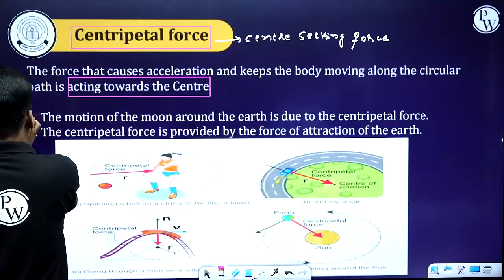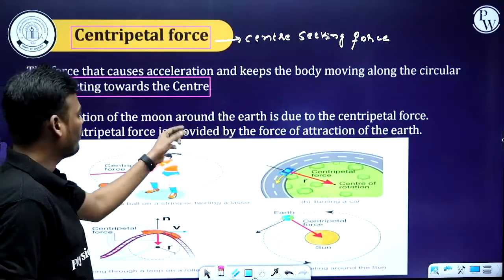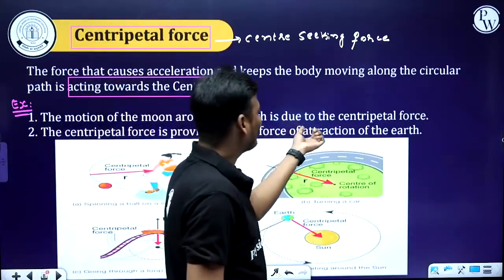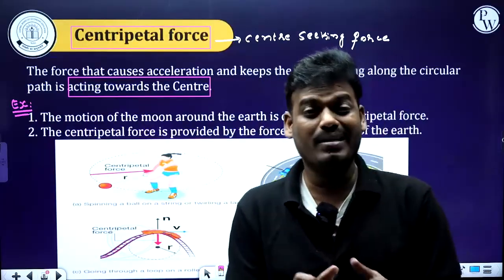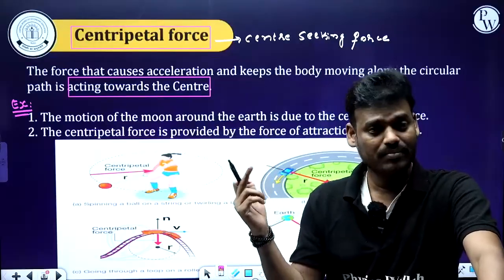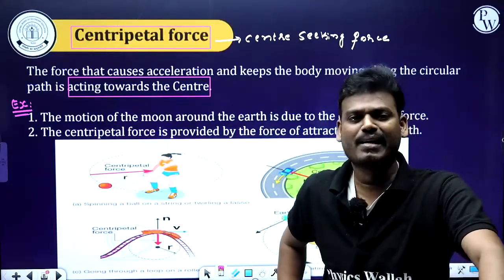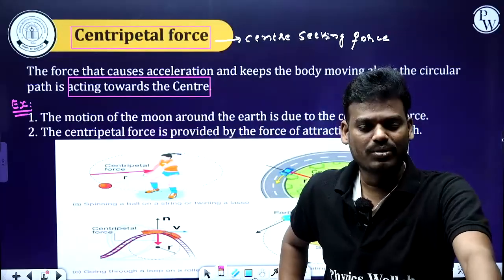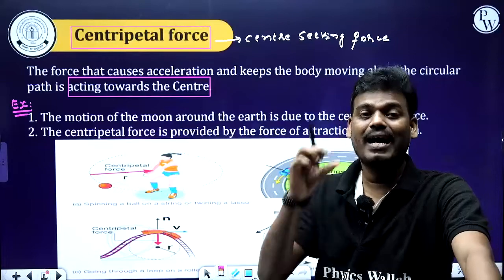The first example you can consider is the motion of the moon around the earth, which is due to centripetal force. If anybody asks you, what is the reason the moon is always in a circular path around the earth? The reason is a center-seeking force, generally we call it a centripetal force. And one more simple example is an atom.